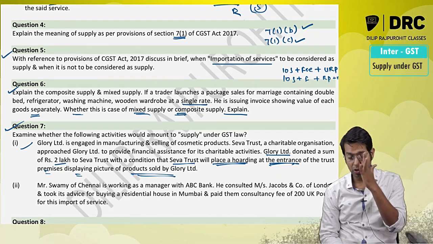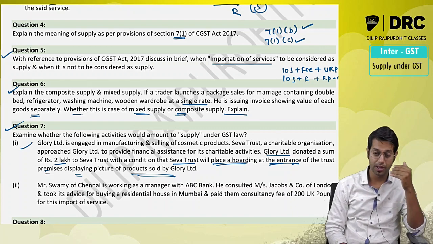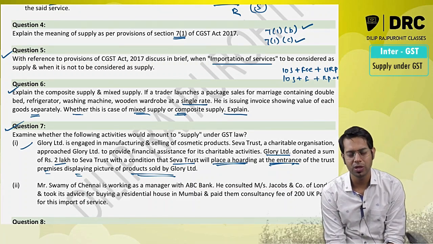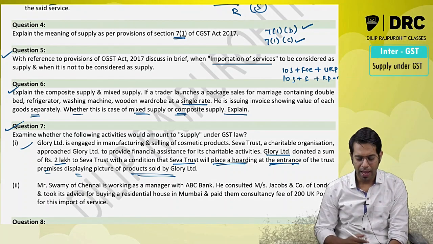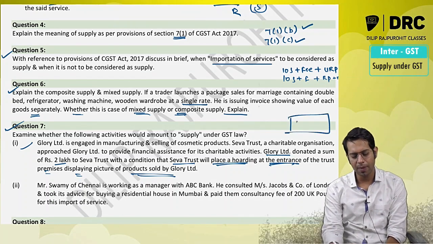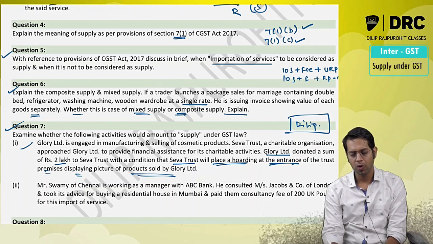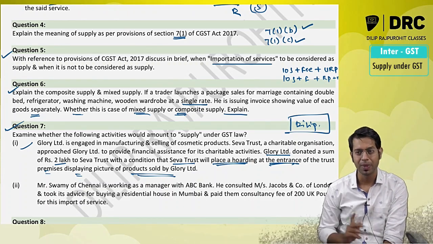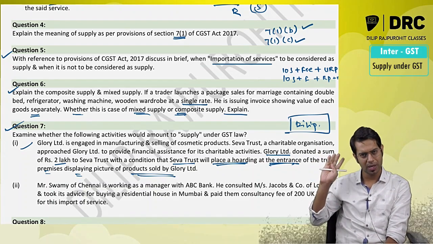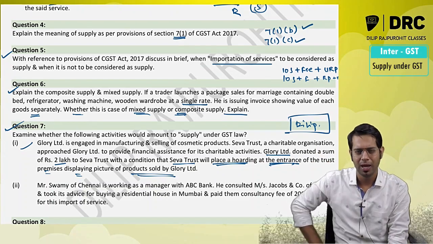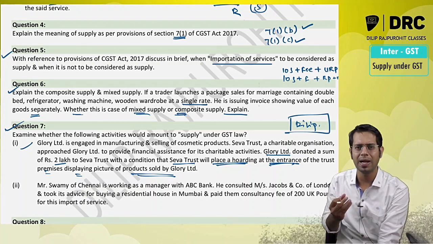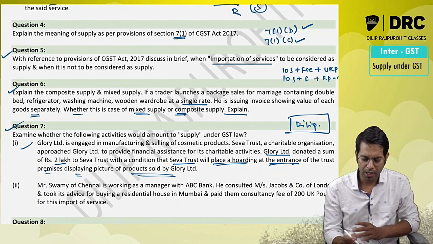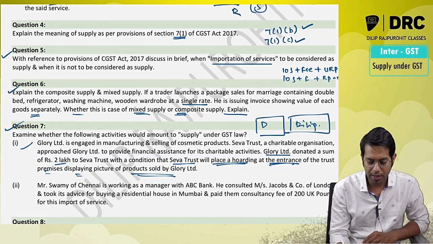Now this is with respect to a circular which was a clarification given. Normally if you give a donation to someone, then it is not treated as supply, and after giving the donation, if they write your name, thank you Mr. Dilip for your generous contribution, then also it is not treated as supply. But sir, it is giving advertisement to you. See, normally if you give any donation to someone, their normal practice will be to thank you. That is the way they show gratitude, your contribution.